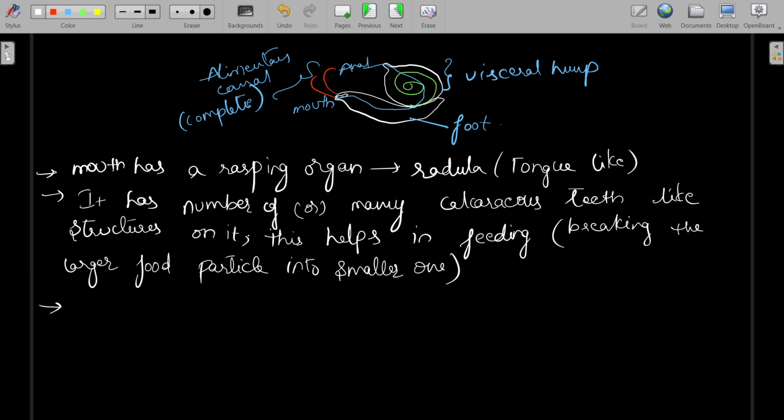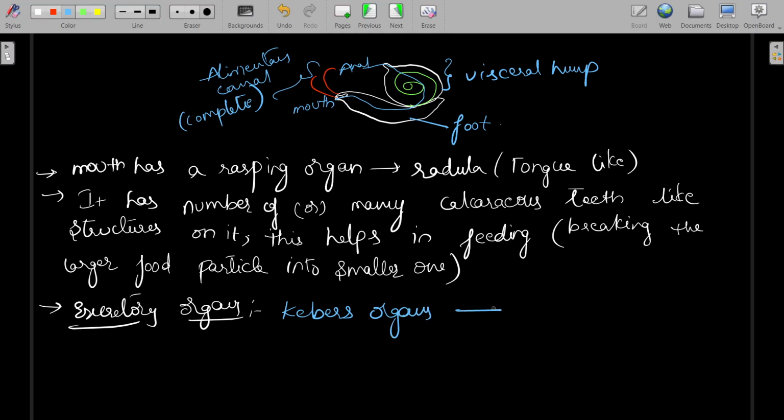Next, coming to the excretory organs. These have Hebers organs, and they excrete ammonia and urea. Ammonia is excreted by the aquatic ones, and urea is excreted by terrestrial ones.